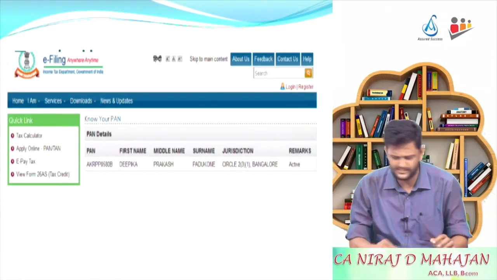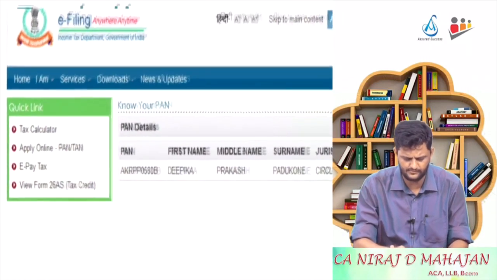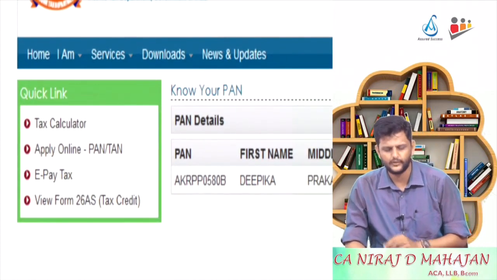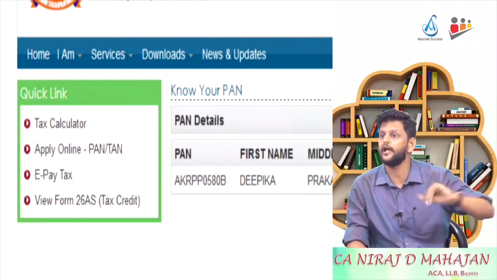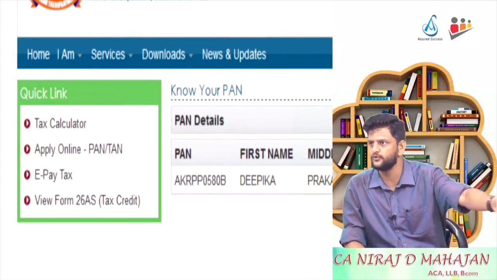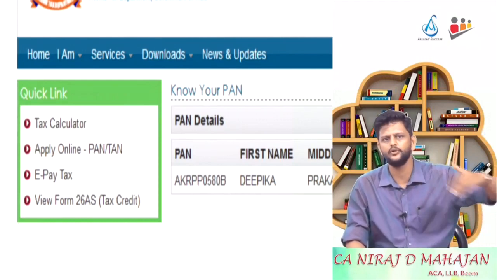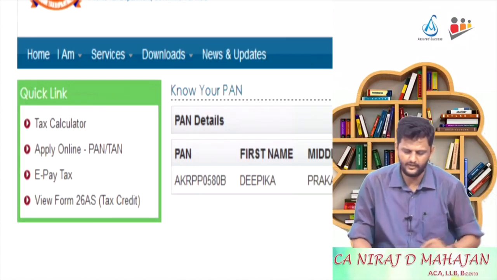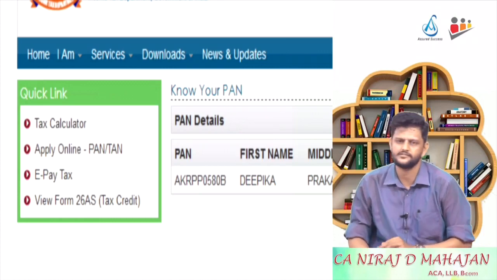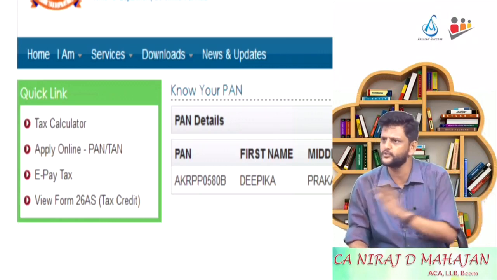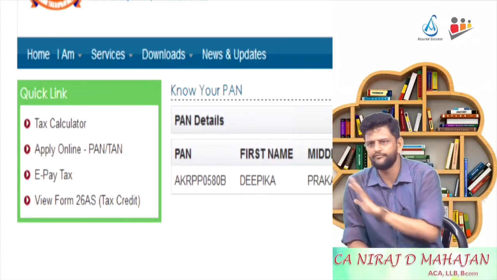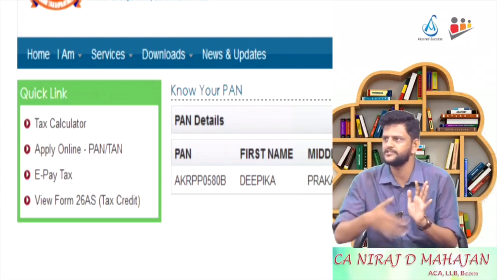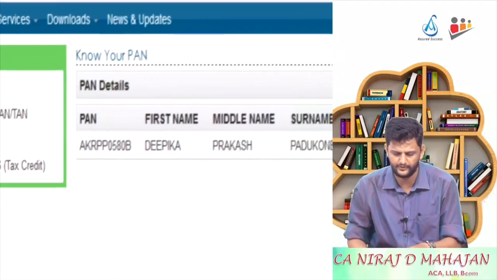Can you again see on the left-hand side some services? Quick links for tax calculators, apply online, PAN, TAN. What is TAN? We will go to that also. E-pay taxes. E-pay means what? Online payment of taxes. And Form 26. By the end of two and a half, three months, whenever we are done with income tax, all of this will be exactly clear to you. Are you following? I'm just giving you a trailer of what is going to happen.